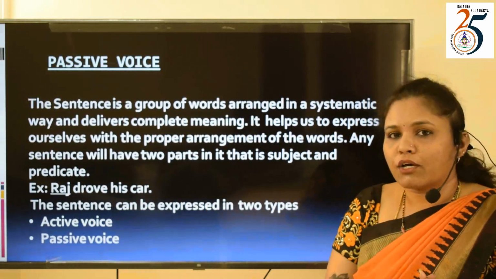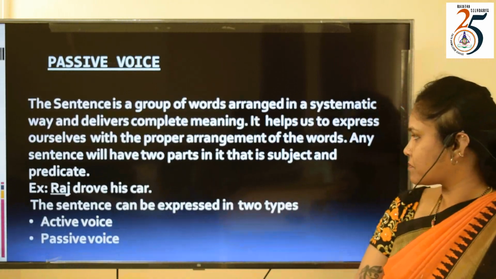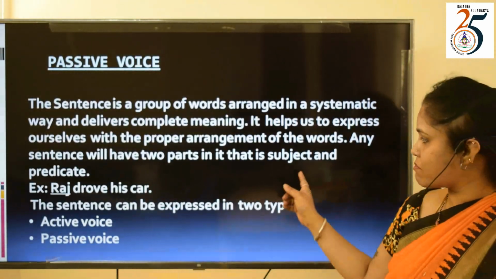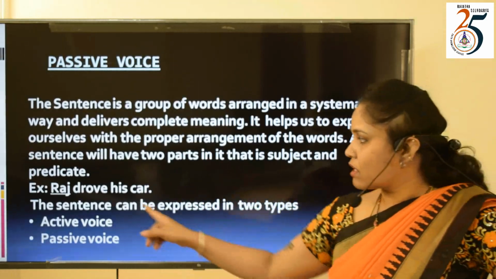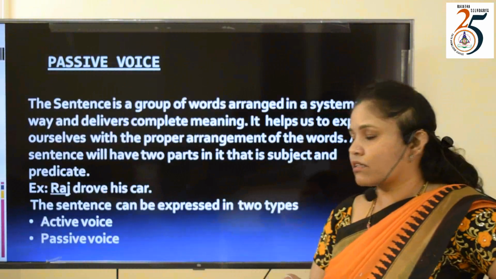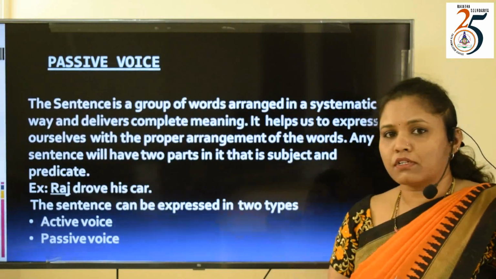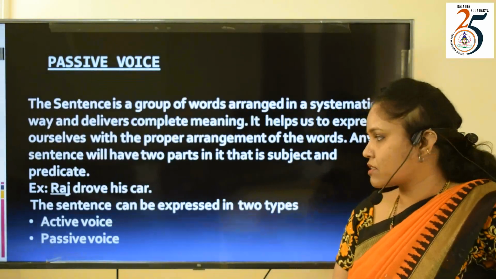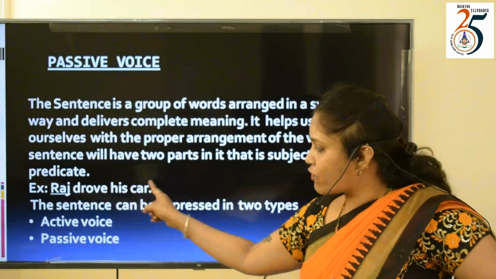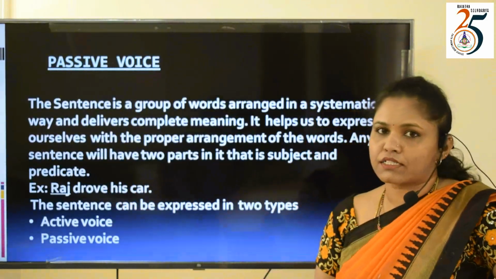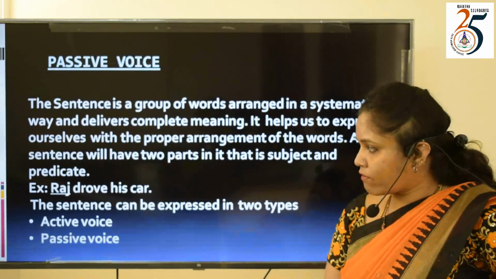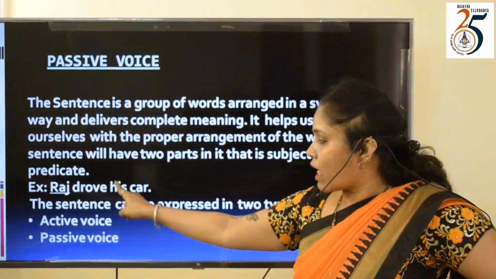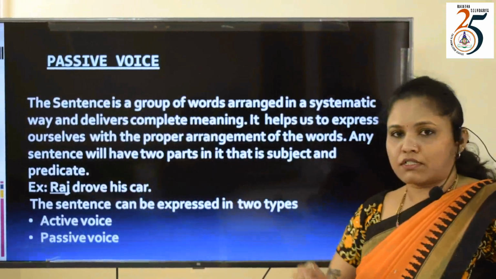Any sentence we take will have two parts in it, that is the subject and a predicate. For example, Raj drove his car. In this example, Raj is the subject and the rest of the sentence is the predicate. The predicate part will have the verb and the object.